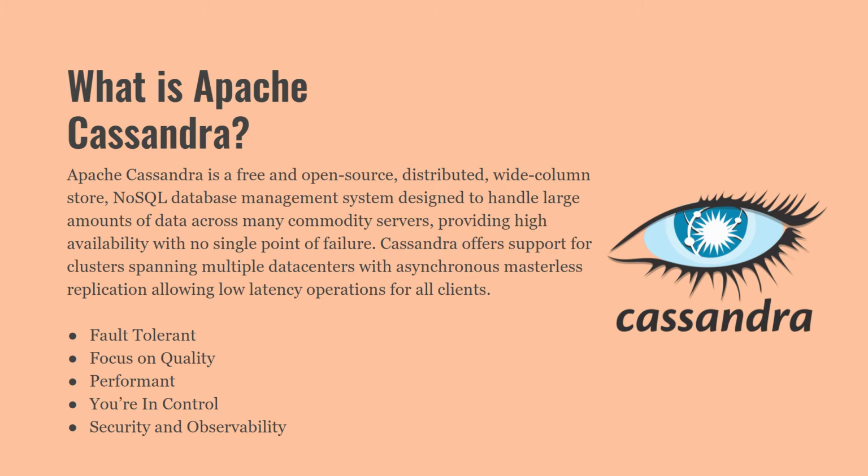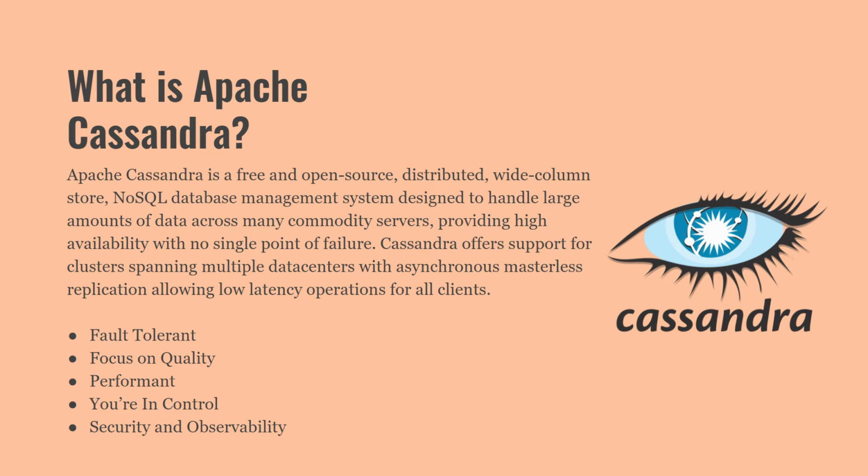Features of Apache Cassandra: fault tolerant. Cassandra's support for replication across multiple data centers is best in class, providing lower latency for users and the peace of mind of knowing that you can survive regional outages. A failed node can be replaced with no downtime. So fault tolerance is one of the best features of Apache Cassandra.